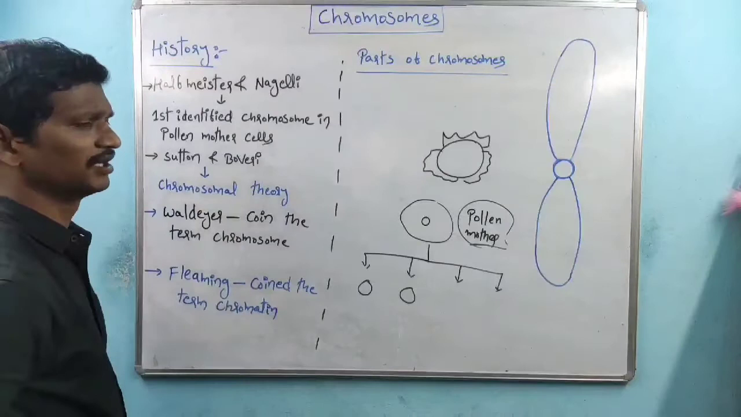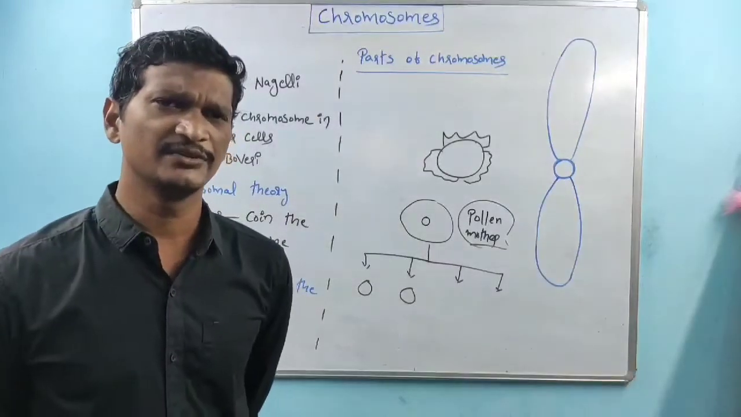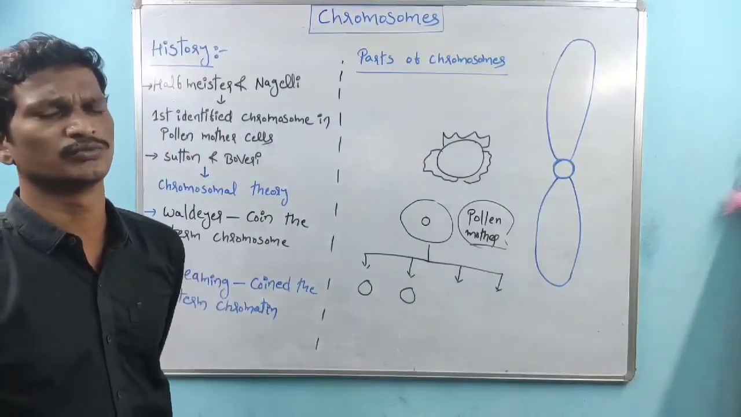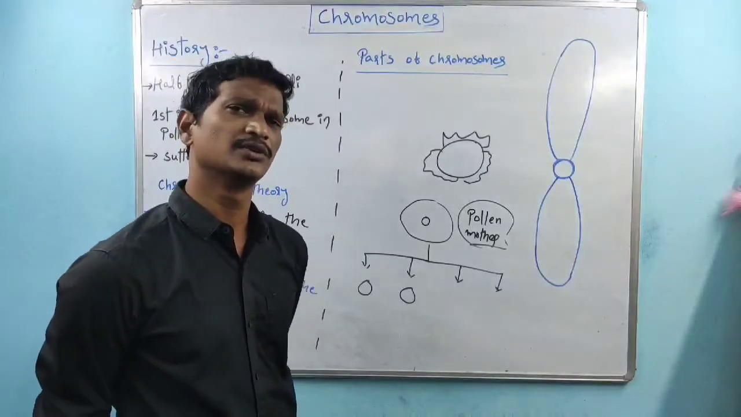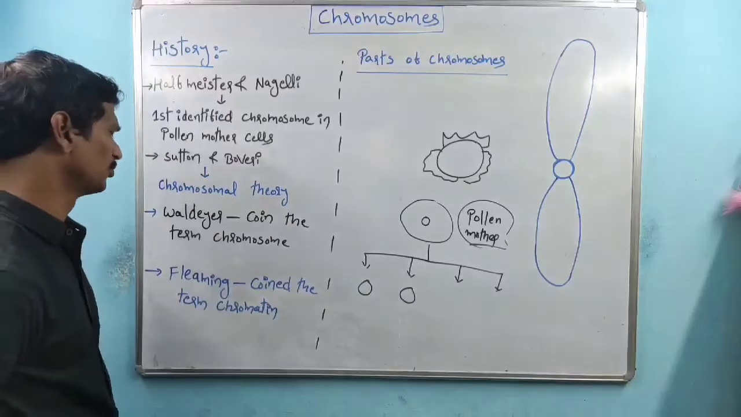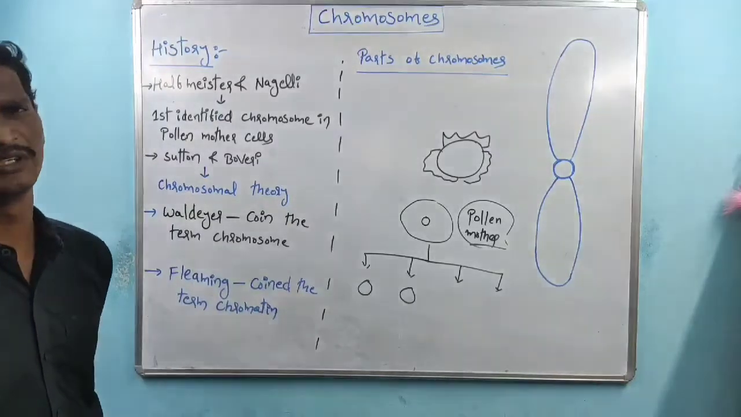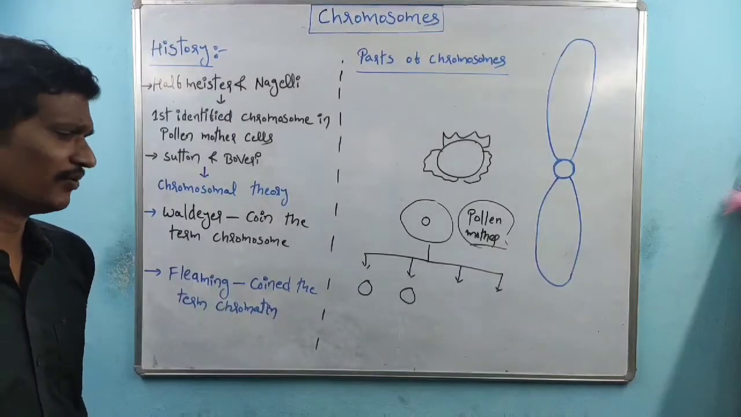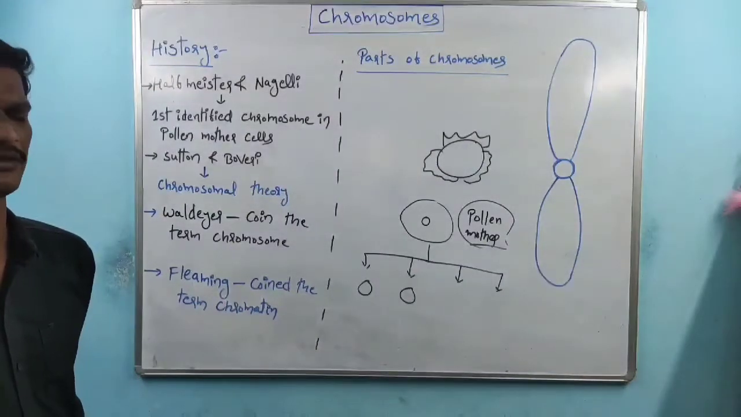And coming to the next one, Waldeyer is a scientist. He first coined the term chromosome. Who first coined the term chromosome? Waldeyer. Waldeyer is the scientist who first coined the term chromosome. And next one is Fleming. Fleming first coined the term chromatin.